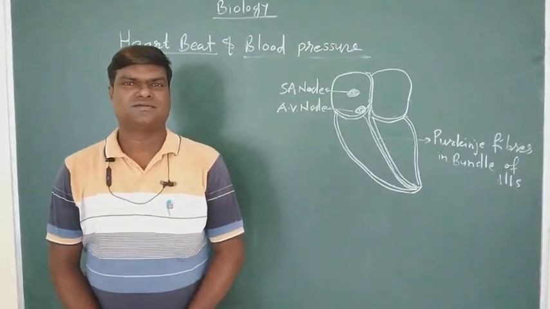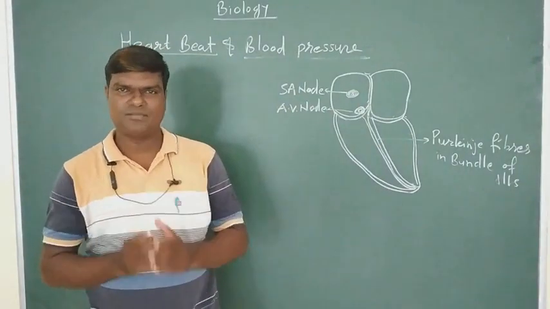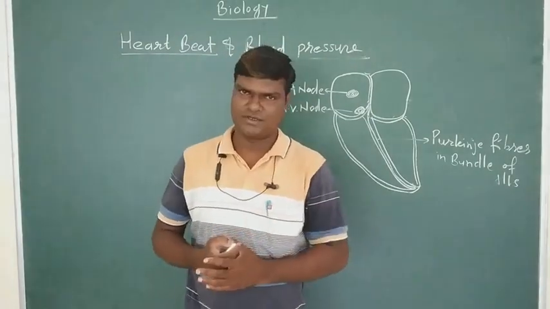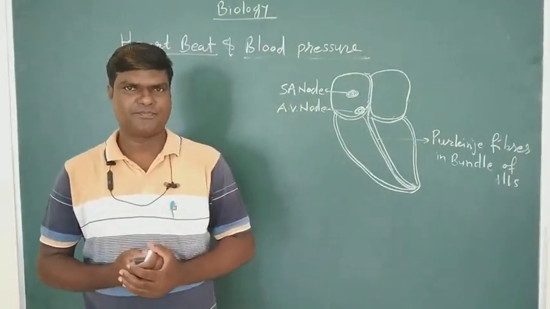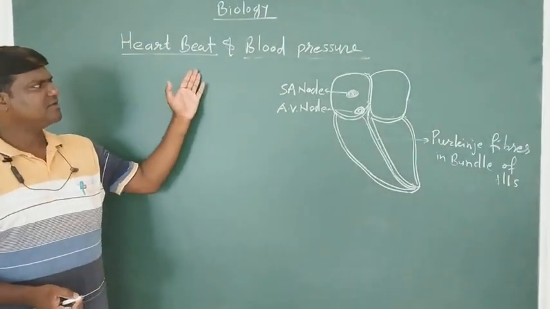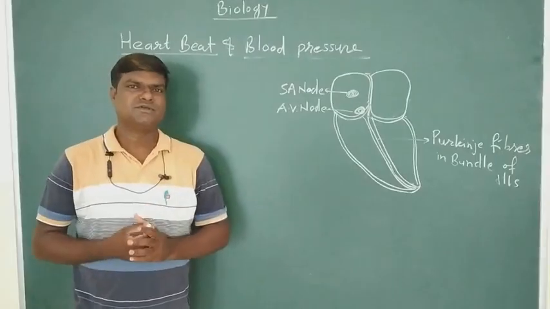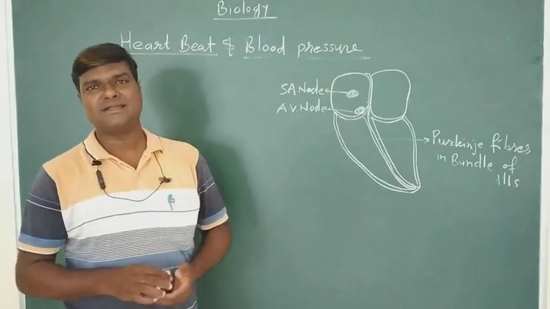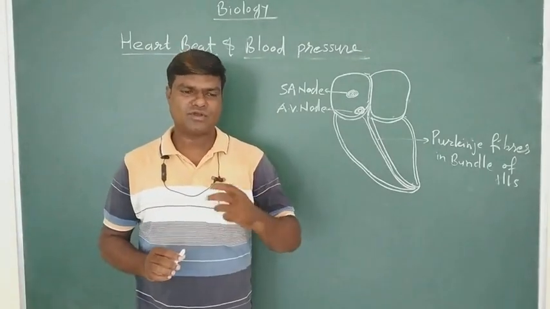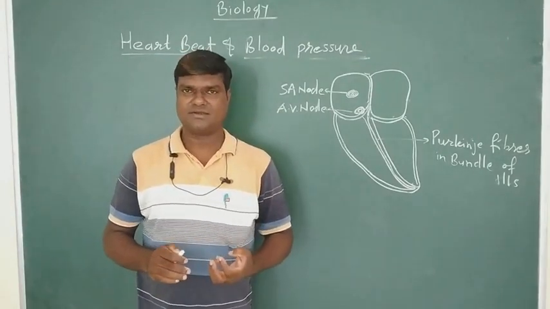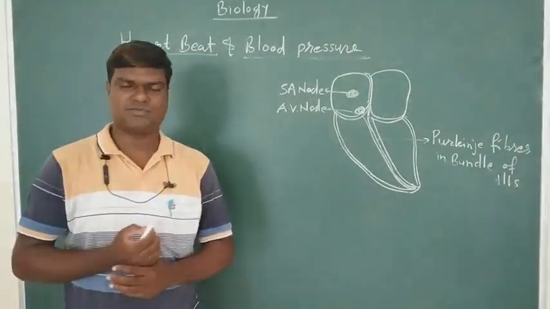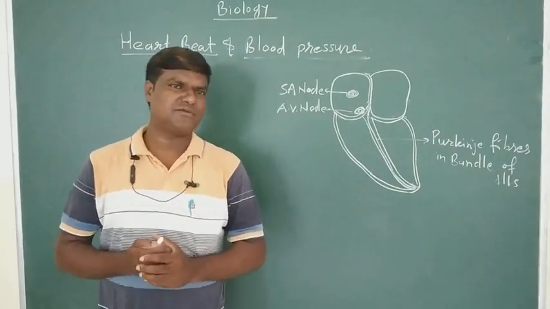Hello. So after the completion of structure of human heart, then mechanism of flow of blood throughout the heart and throughout the body, today I am going to explain heartbeat and blood pressure. So we all know our heart contracts and relaxes continuously. So what causes it to contract? Why does it contract and why does it relax? What exact mechanism takes place here? That I am going to explain first.